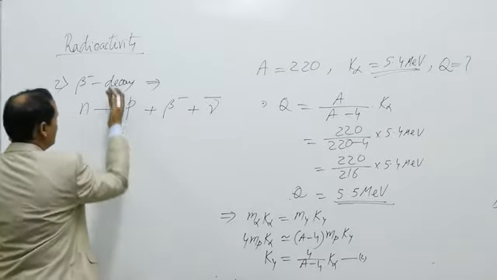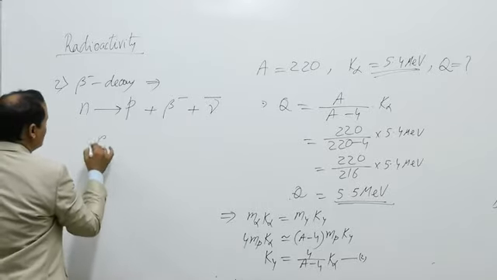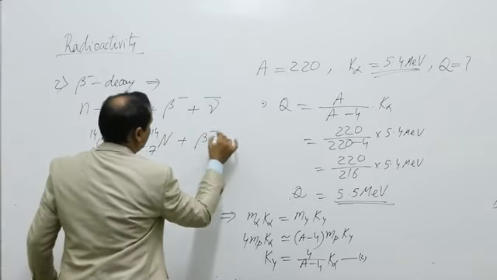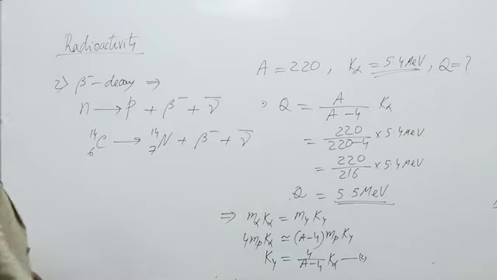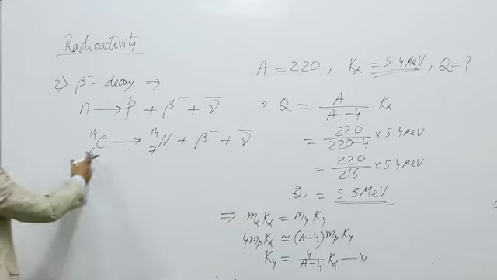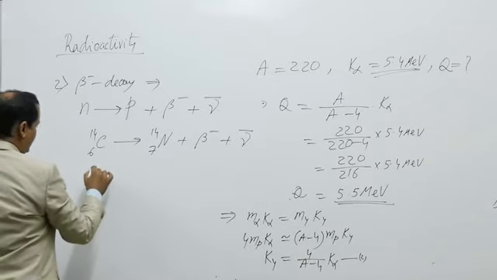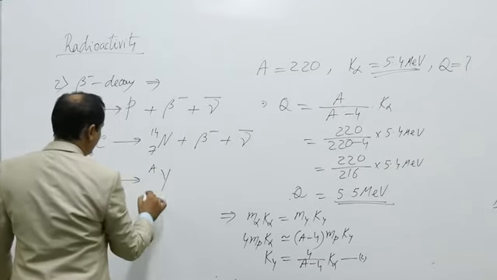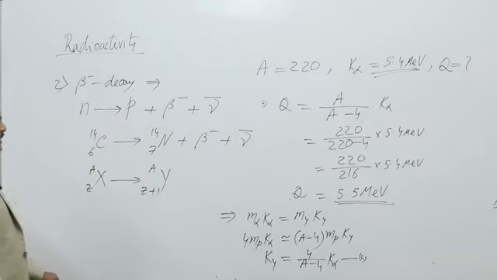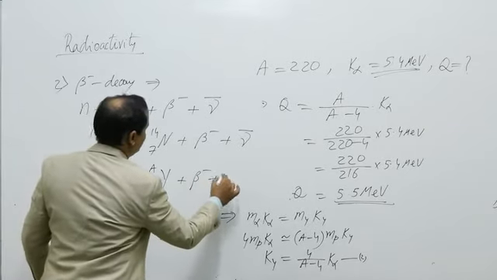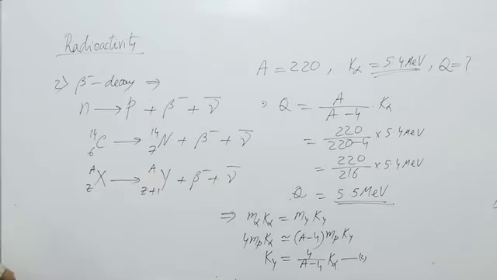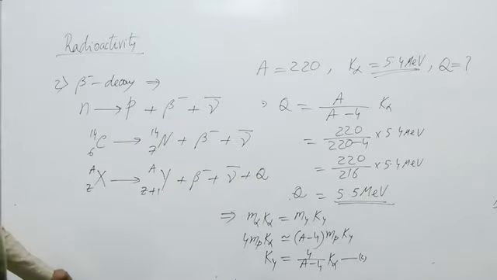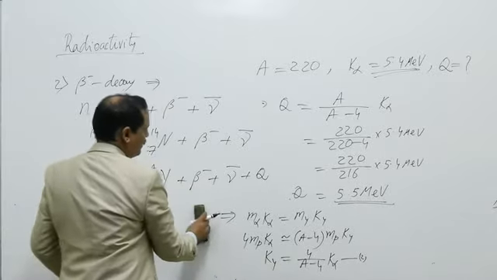The main such beta minus decay reaction is C-14 (6) gets converted to N-14 (7), emitting beta minus and antineutrino. So this is one such reaction. So in beta minus decay, the mass number remains unchanged, the atomic number increases by 1, plus beta minus plus antineutrino. And obviously some energy Q.